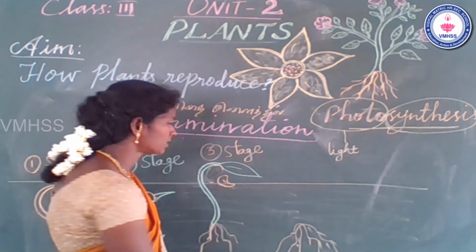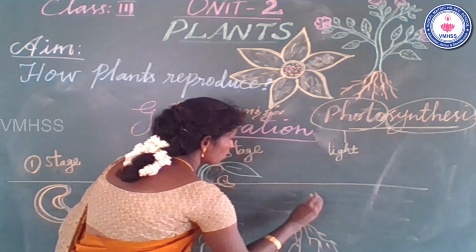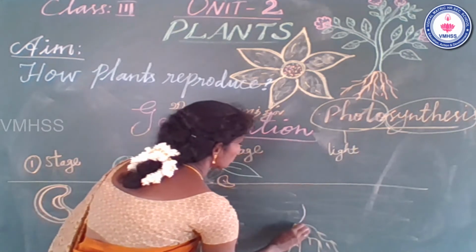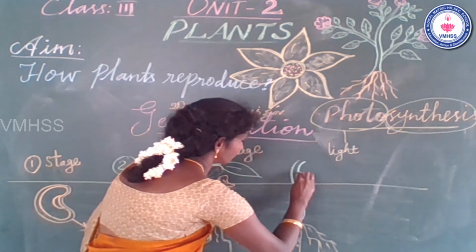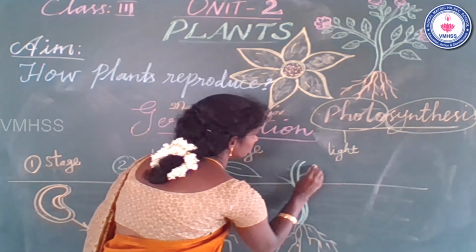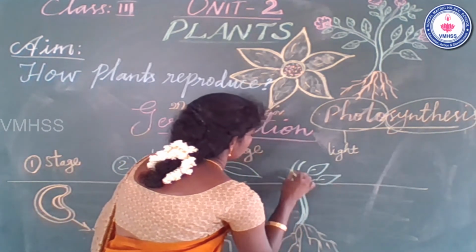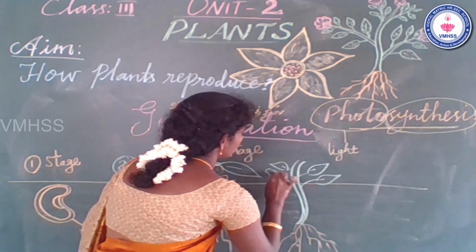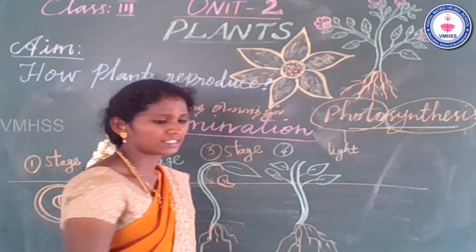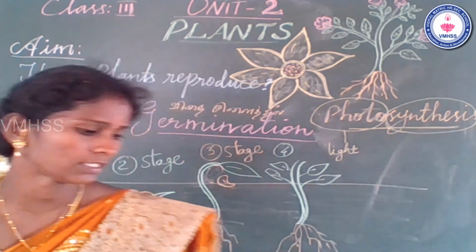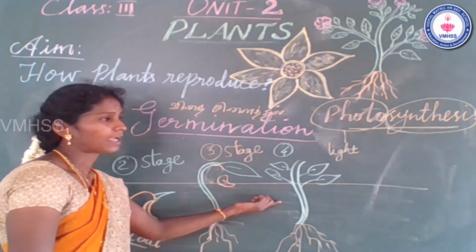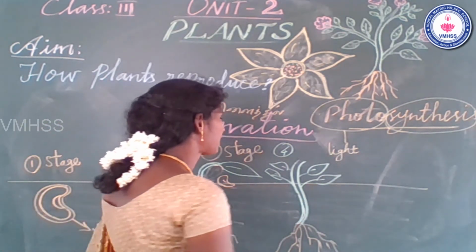In the fourth stage, a big root grows and the shoot system also grows up, and the leaf part and stem develop in this stage. This stage, the shoot system also comes in direct contact with sunlight.